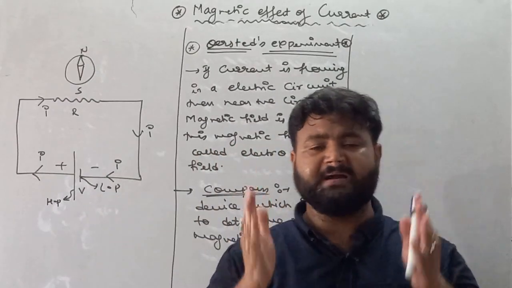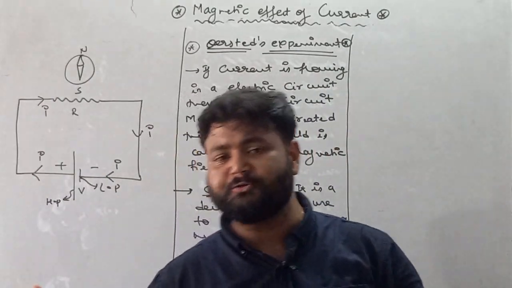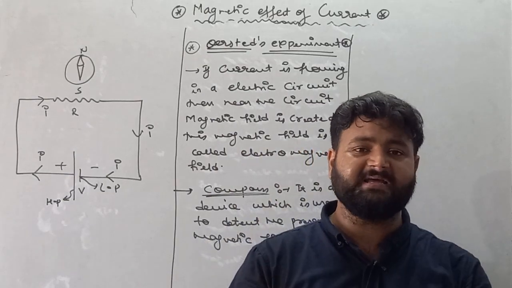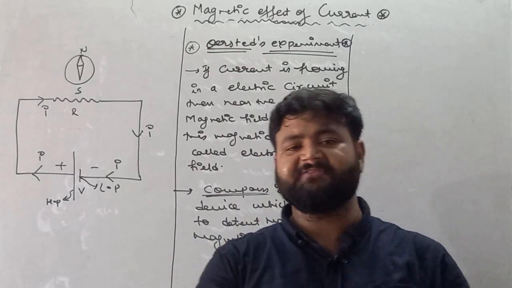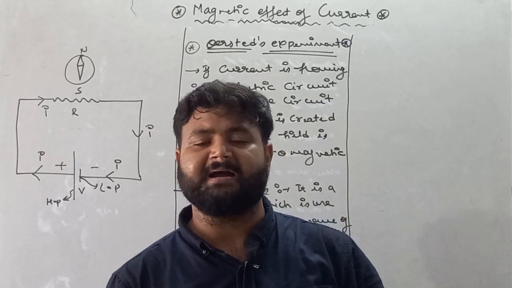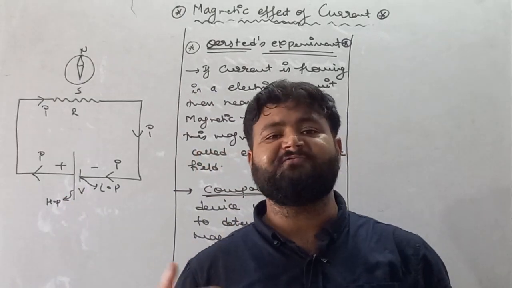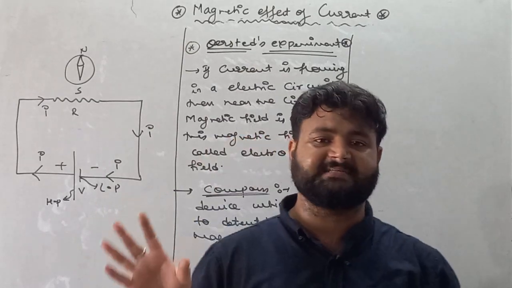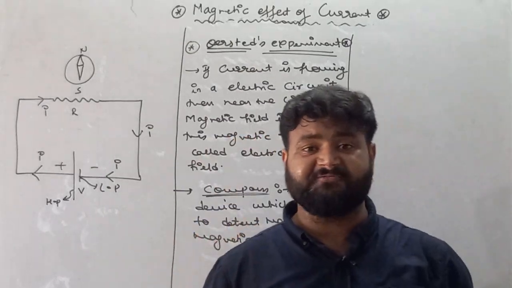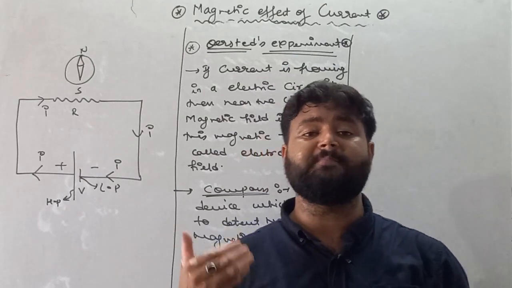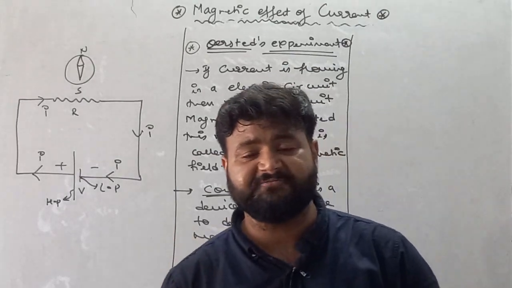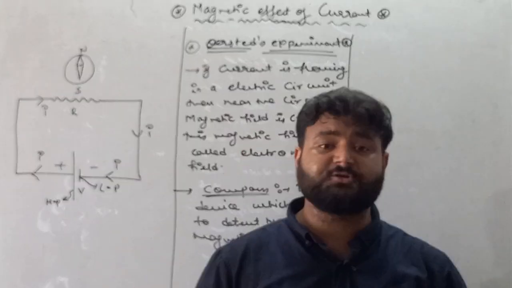So remember, magnetic field is categorized under two different circumstances. One is the permanent magnetic field, which is created by a permanent magnet, and the other is the temporary magnetic field, which is created by the flow of current in any electrical circuit. A temporary magnetic field is also called an electromagnetic field.